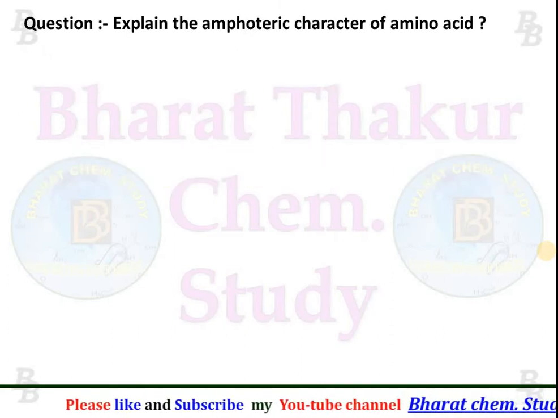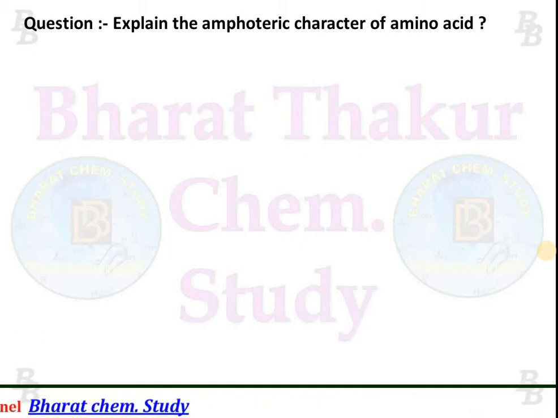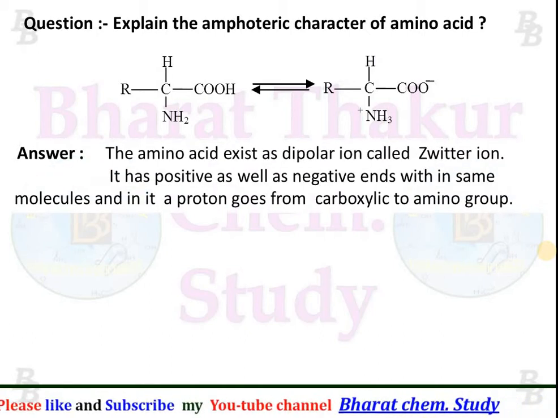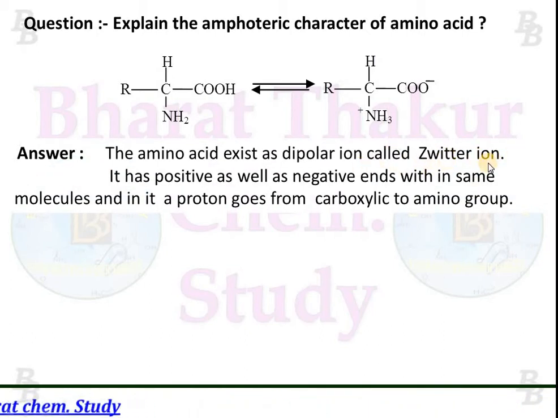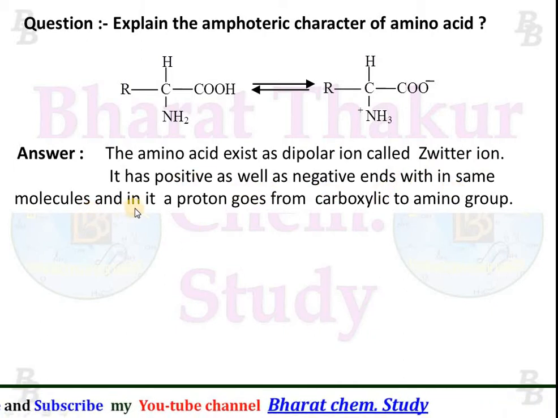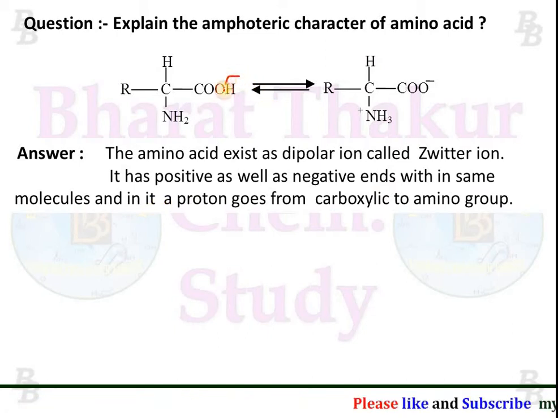Question: explain the amphoteric character of amino acids. This is an important question. So the amino acid exists as a dipolar ion called Zwitter ion. It has a positive as well as a negative ion within the same molecule, and in it a proton goes from the carboxylic acid to the amino group. As a result, the amino group becomes NH3 positive and the carboxylic group COO negative. This is called Zwitter ion, which contains a positive as well as a negative end.